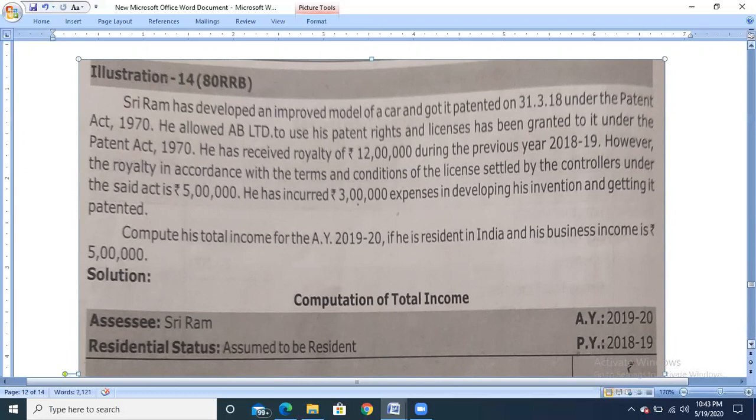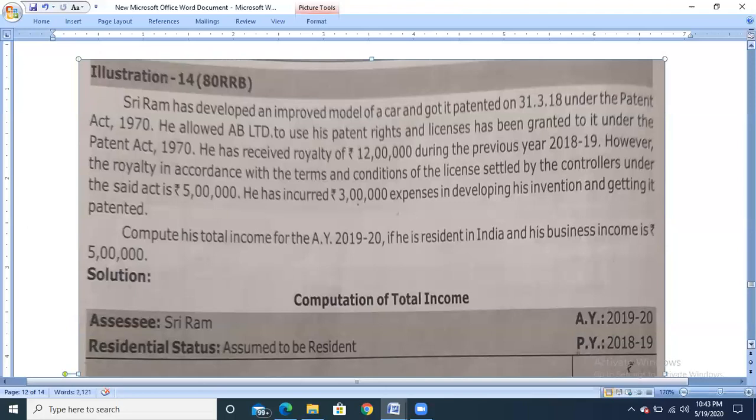So royalty amount received is 12 lakh. However, the royalty in accordance with the terms and conditions of the license settled by the controller under the said Act is rupees 5 lakh. So he has incurred rupees 3 lakh expenses in developing his invention and getting it patented.